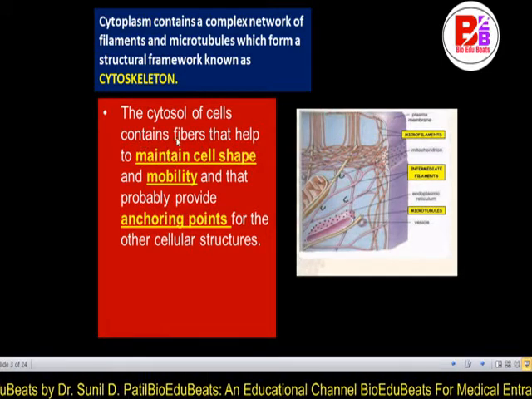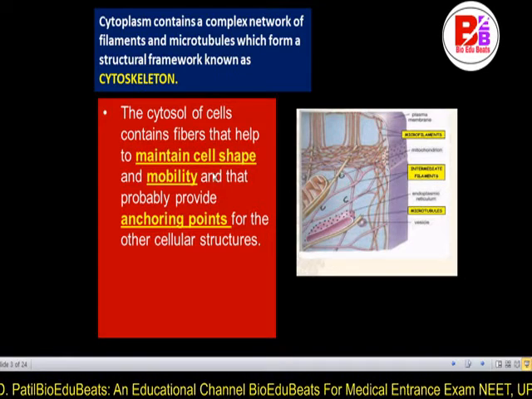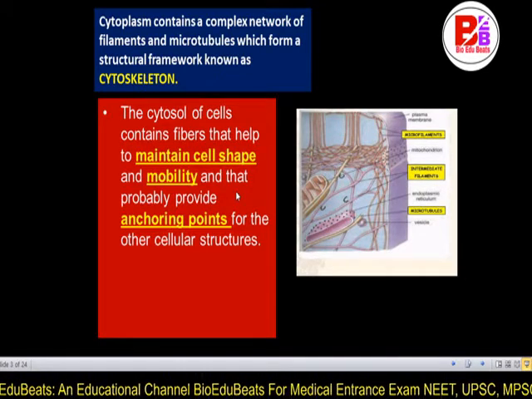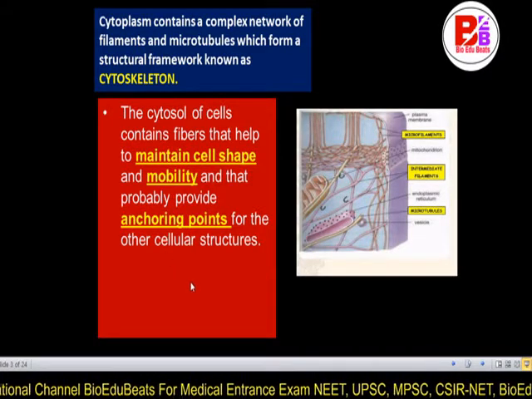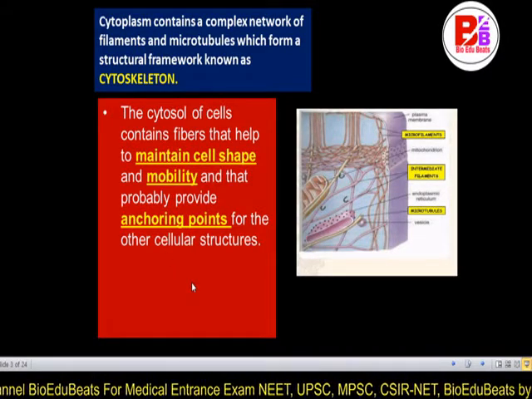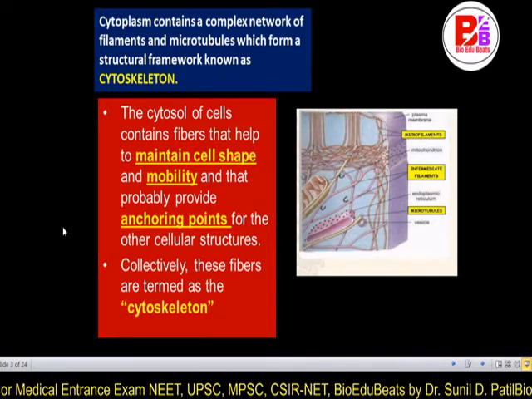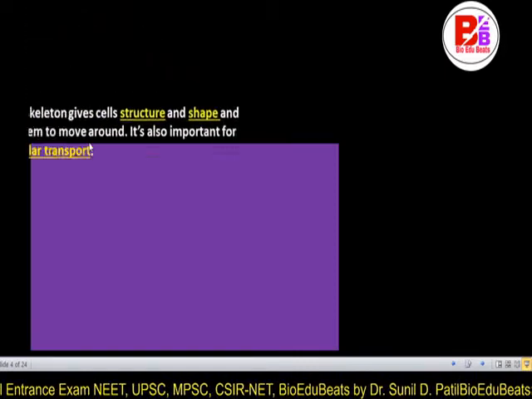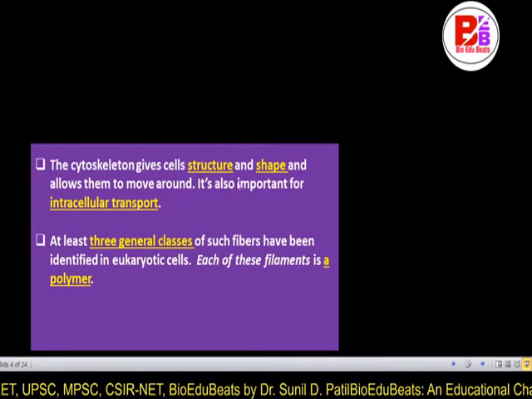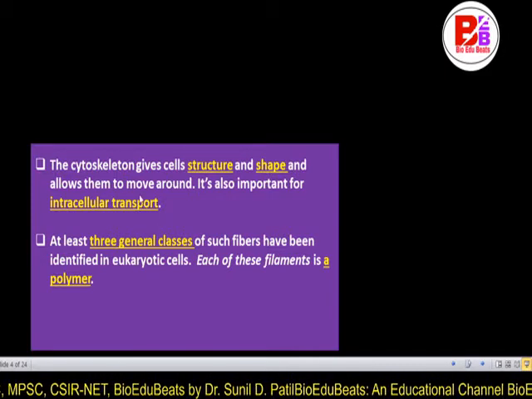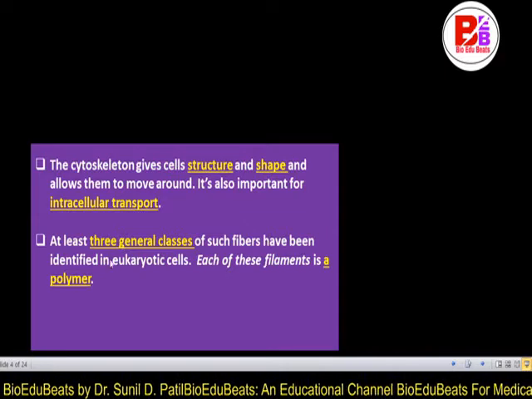The cytosol or cytoplasm of the cell contains fibers that help to maintain the cell shape and mobility, and that probably provide anchoring points for other cellular structures. Collectively, these fibers are termed the cytoskeleton. The cytoskeleton gives structure and shape to the cell and allows it to move around. It is also important in intracellular transport.